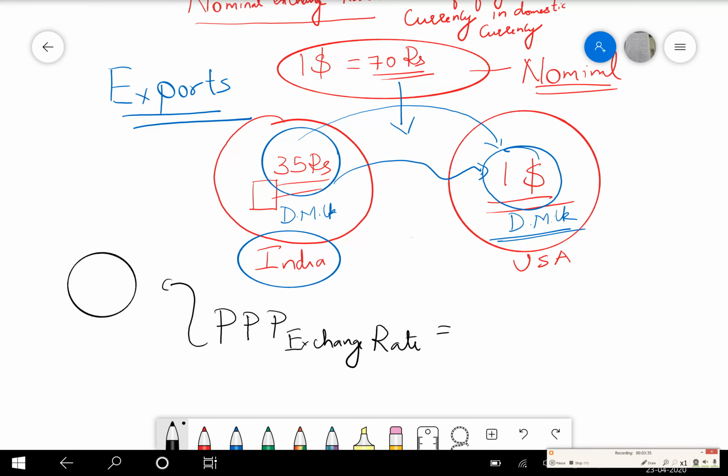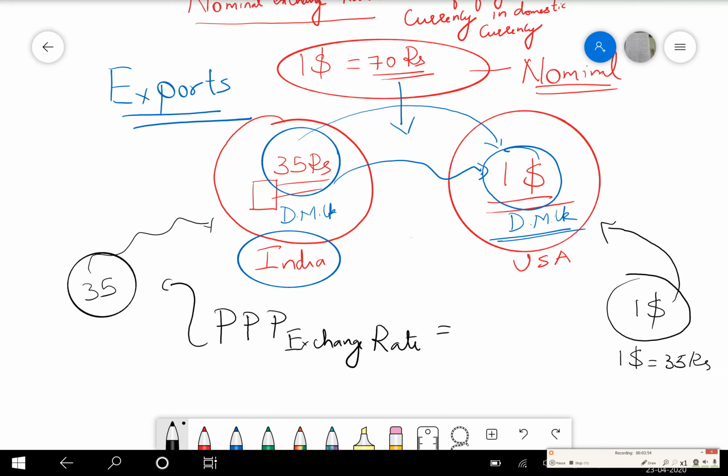Let me take a basket of goods, which I am measuring in India, and let's say it is 35 rupees in India. Now, the same basket of goods is $1 in the USA. It means $1 is equal to 35 rupees is the PPP exchange rate. So the nominal exchange rate is $1 equal to 70, and the PPP exchange rate becomes $1 equal to 35.